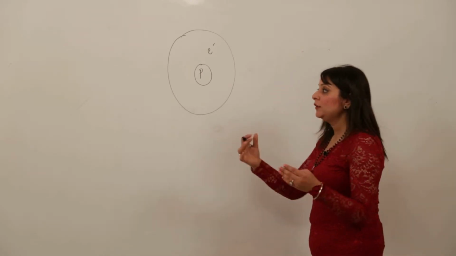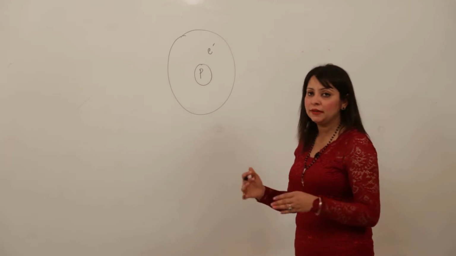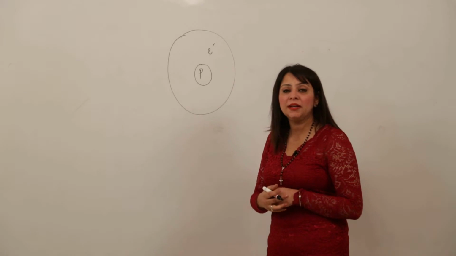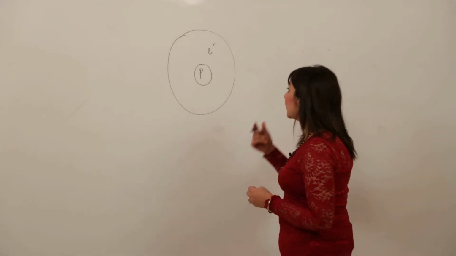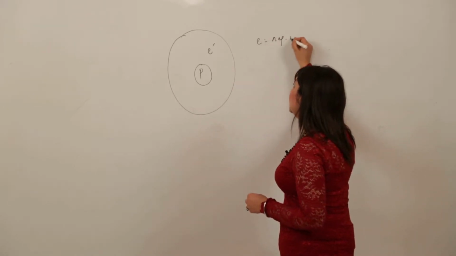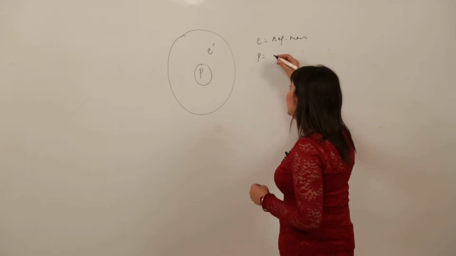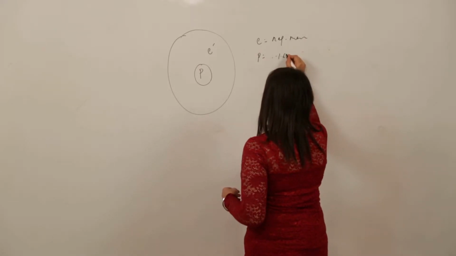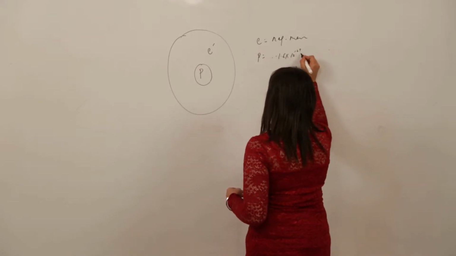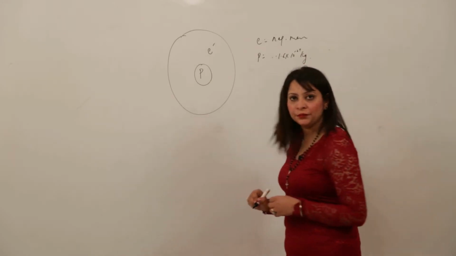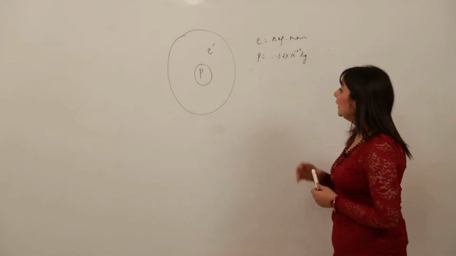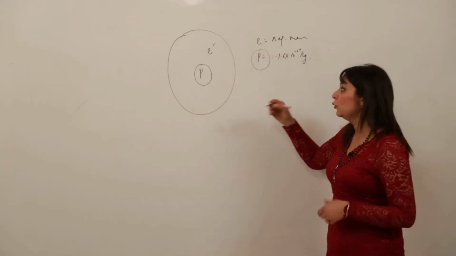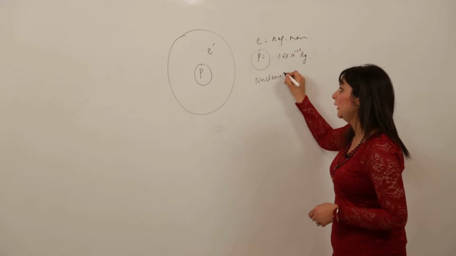According to them at that moment, the atom consists of a positively charged particle, the proton, which lies in the nucleus, and a negatively charged particle, the electron, which lies outside the nucleus. We know the electron has almost negligible mass and the proton has a huge mass as compared to the electron, that is 1.6 into 10 raised to power minus 27 kg. So the whole mass of the atom must be due to the proton only, the whole mass of the atom must be due to the nucleus only.